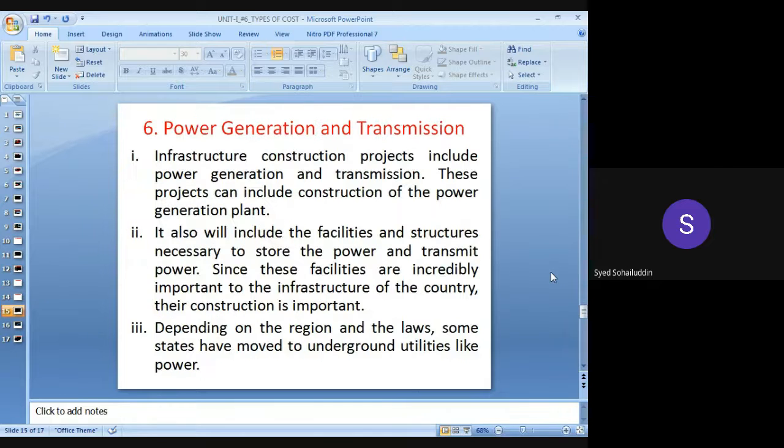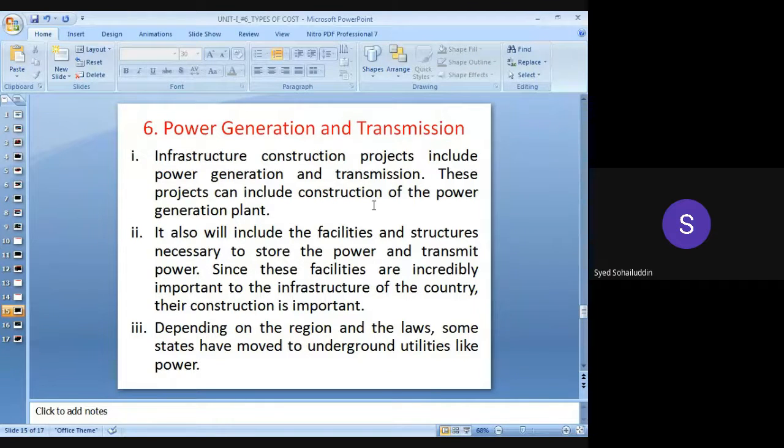Power generation and transmission will again be included in the infrastructure projects. So one thing is we are producing power, electricity. The hydroelectric power stations are there, and various power stations. With the help of those, we are producing electricity, and we transfer the electricity which has been produced to where it is used. So infrastructure construction projects include power generation and transmission.